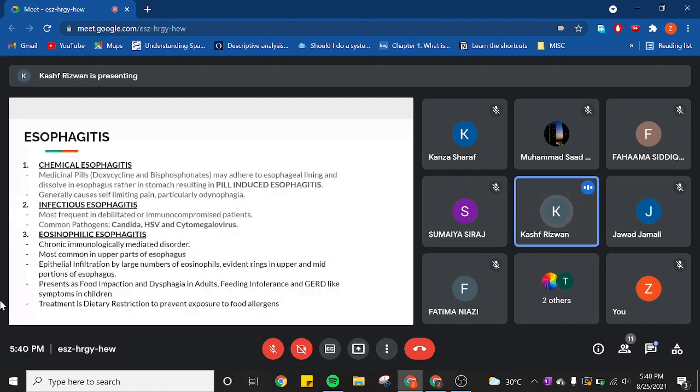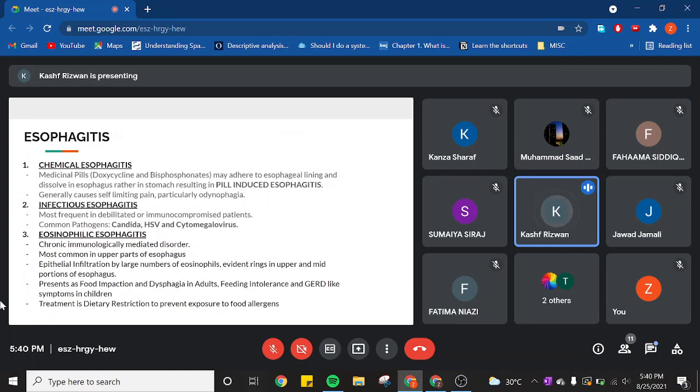This is more common in the upper parts of the esophagus. I suggest that you guys remember that because we usually ask this question in the MCQs: where is eosinophilic esophagitis common? It's common in the upper part of the esophagus. And what happens is on the microscope you see epithelial infiltration by a large number of eosinophils, and there are evident rings in the upper and mid portion. It presents as food impaction and dysphagia in adults and feeding intolerance and GERD-like symptoms in children. Treatment is pretty basic. You just need to identify things which you are allergic to and restrict them from your diet.